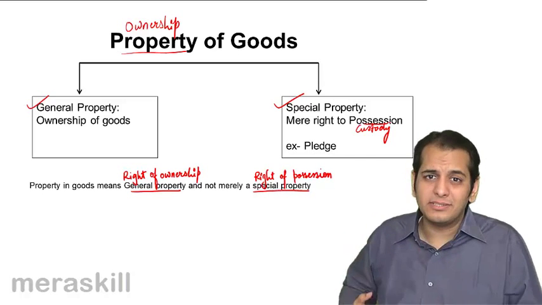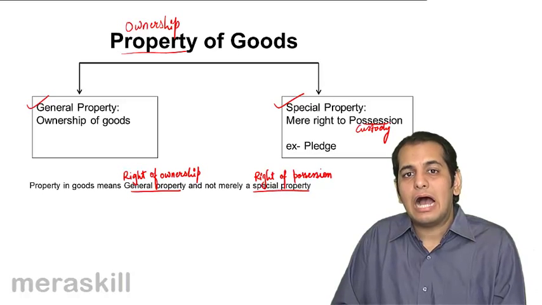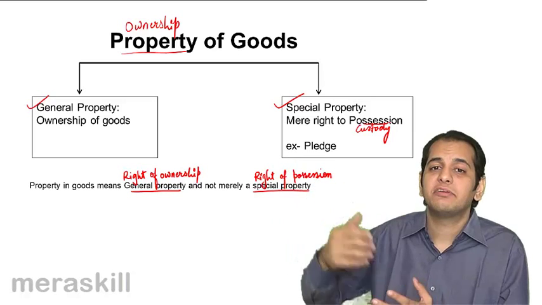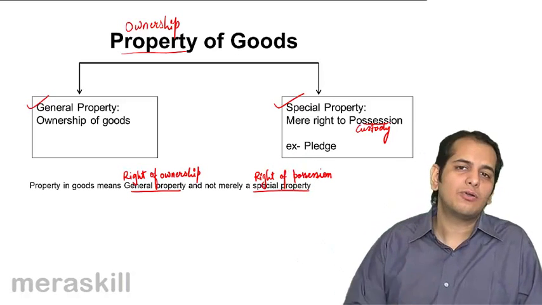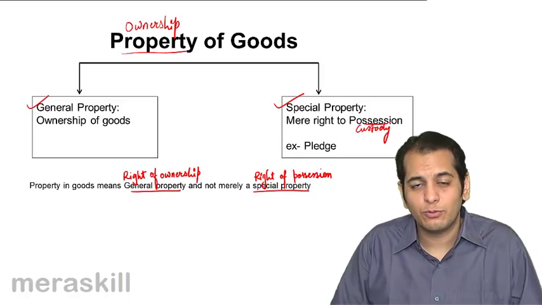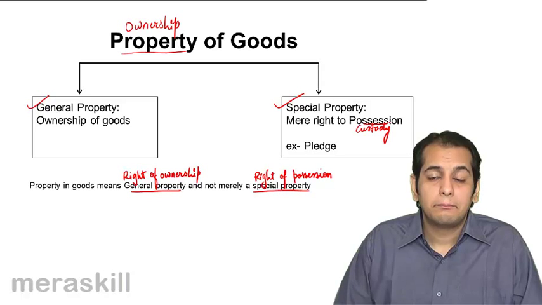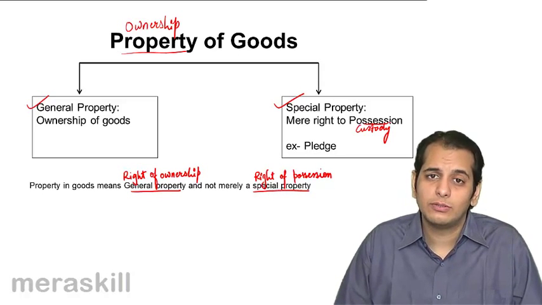So having possession, though, is a right. However, it is not as big a right as having ownership. Ownership gives you complete control over the asset, over the goods. But possession does not give you complete control over the goods.